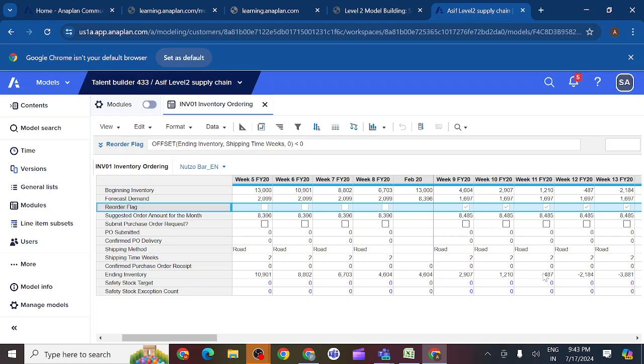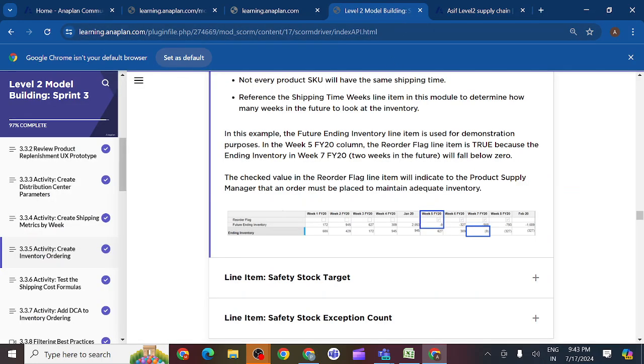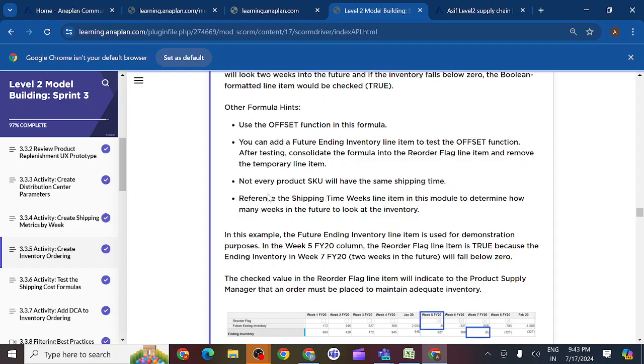Yes, I got it. I had confusion because last time we used the offset formula to get the 2020 data in 2021, so 52 weeks we were doing. So it was like last year to this year. So we are getting minus as past, plus as future. Okay, got it now. Thank you, Asipa.